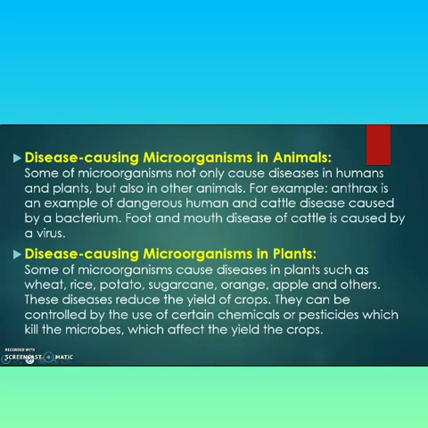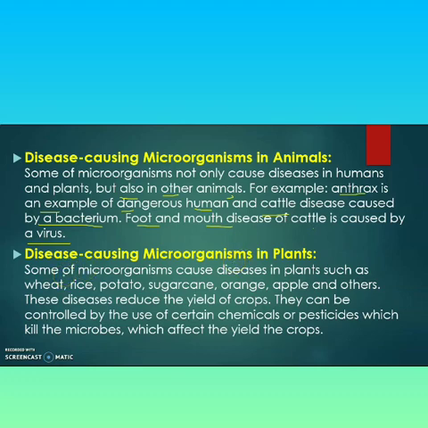Disease-causing microorganisms in animals. Some microorganisms cause disease not only in humans and plants but also in other animals. For example, anthrax is a dangerous human and cattle disease caused by a bacterium. Foot and mouth disease of cattle is caused by a virus. So these microorganisms are harmful not only for human beings but also for animals.